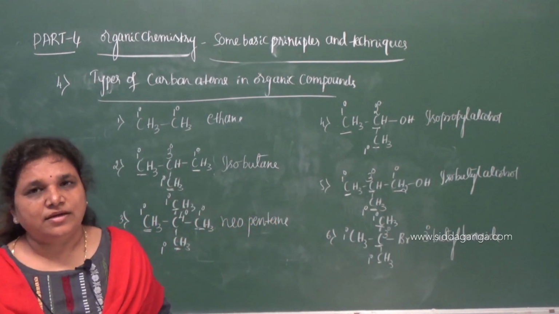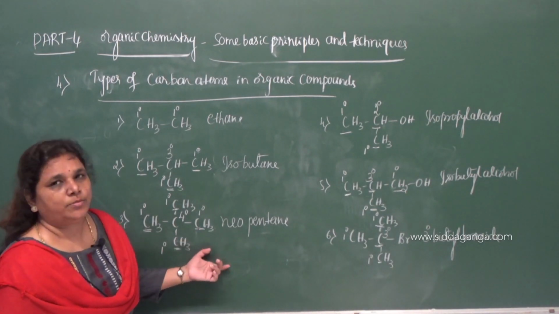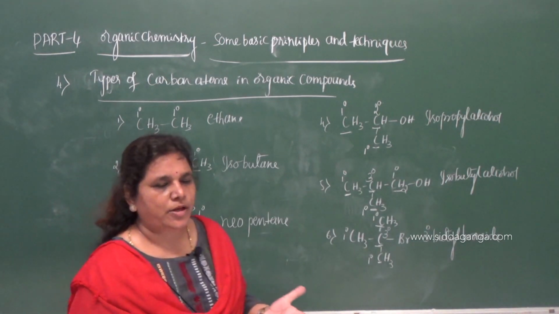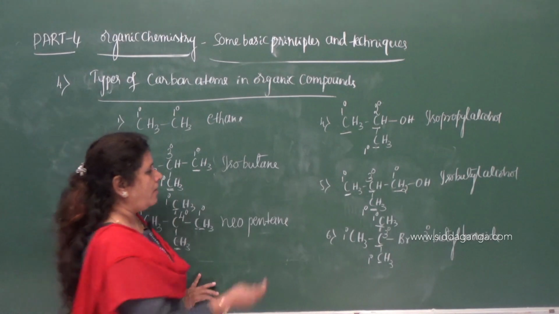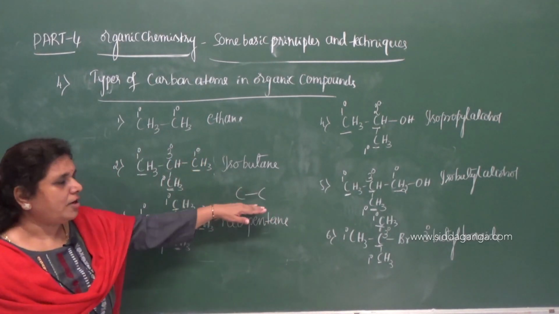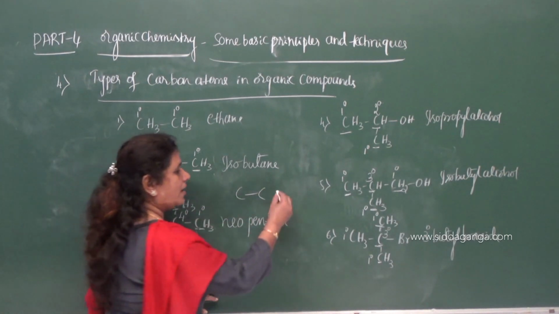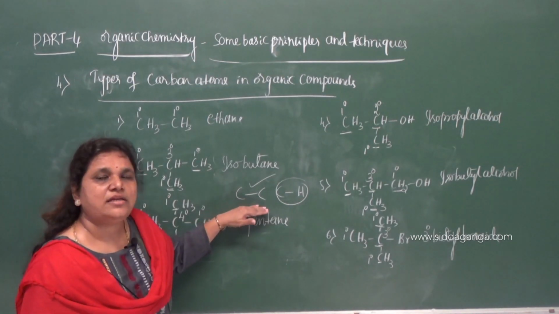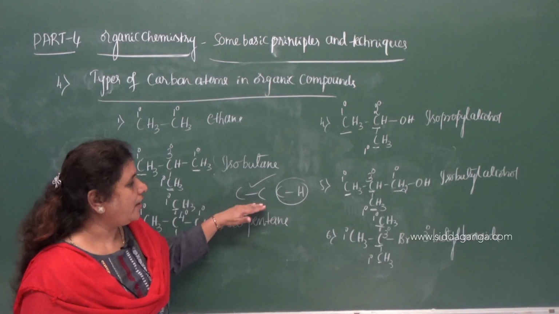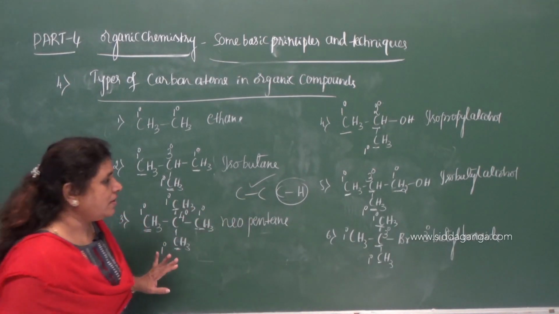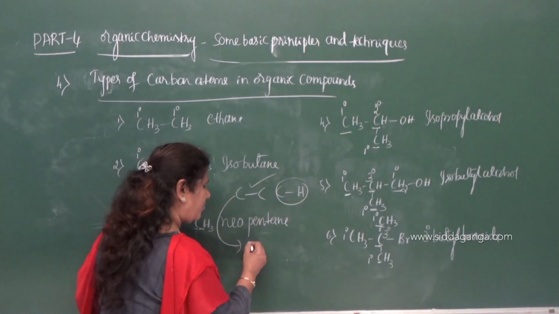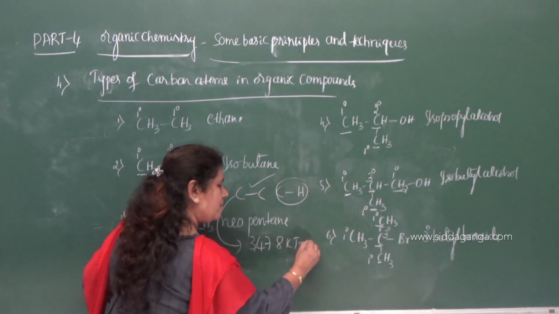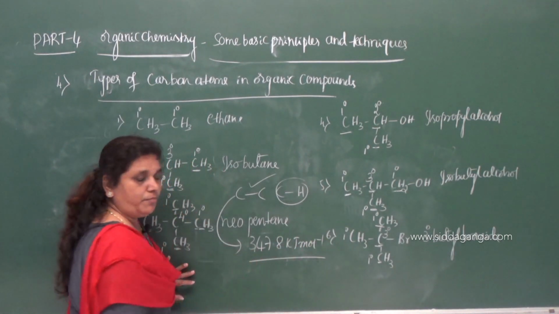So this is one of the reasons why the number of organic compounds far exceeds the total number of inorganic compounds. Now what about the strength of these covalent bonds? The carbon to carbon bonds are very strong, even compared to the carbon to hydrogen bond. It means it does not easily undergo cleavage during a reaction. At ordinary condition, it does not undergo cleavage because the bond dissociation enthalpy of the carbon to carbon bond is 347.8 kilojoules per mole.